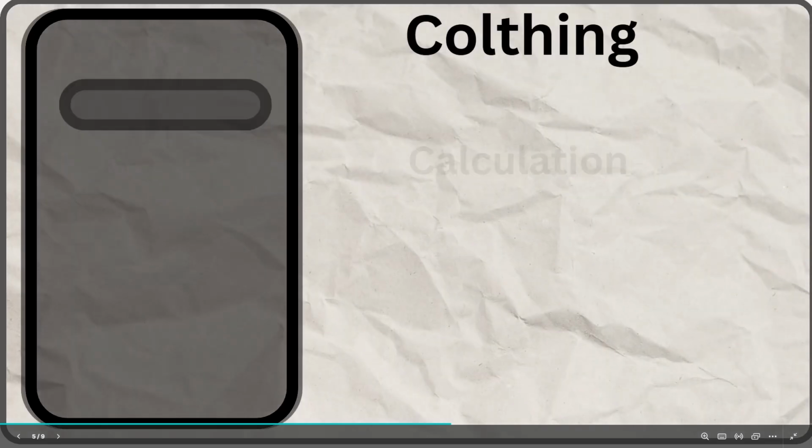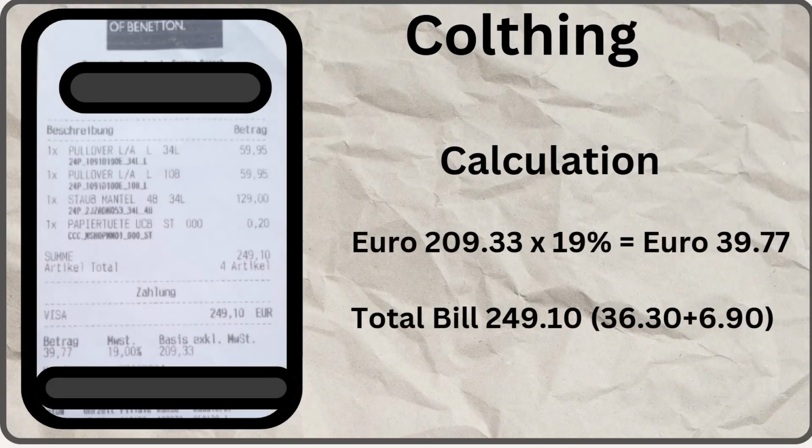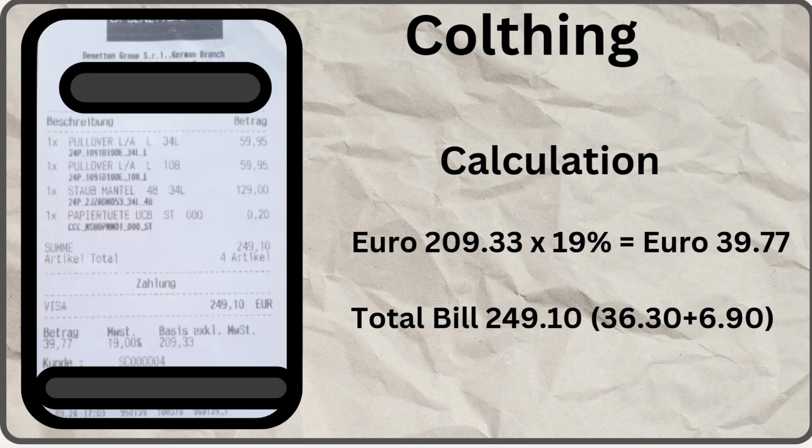Let's move further. These are some examples which I have collected from real life, on clothing shopping. This is one of the bills from a company, and these are the three items: 59, 59, 129. What I want you to notice here is the VAT rate applied on this.